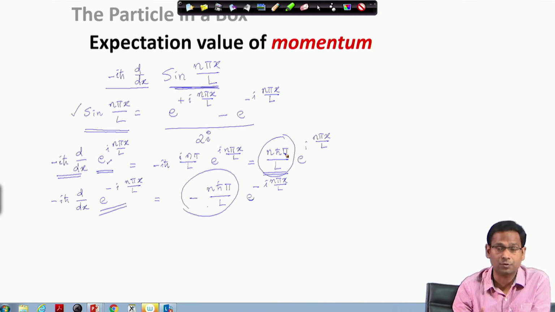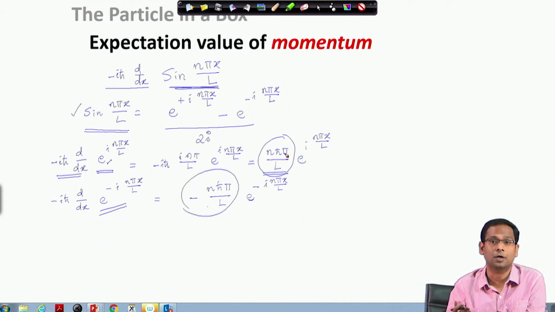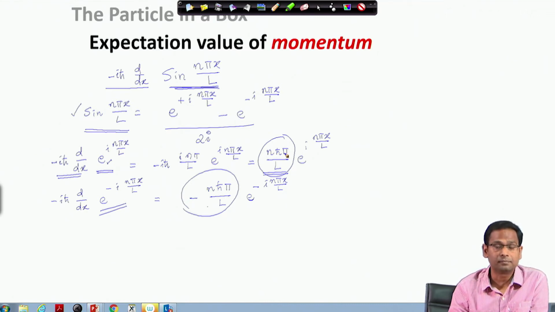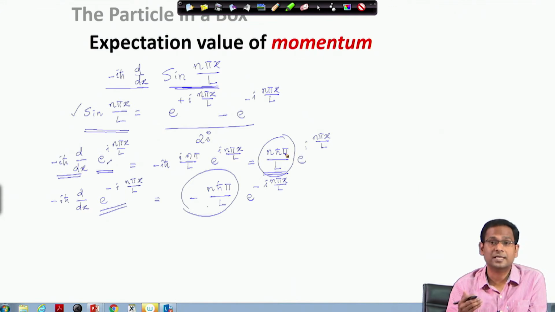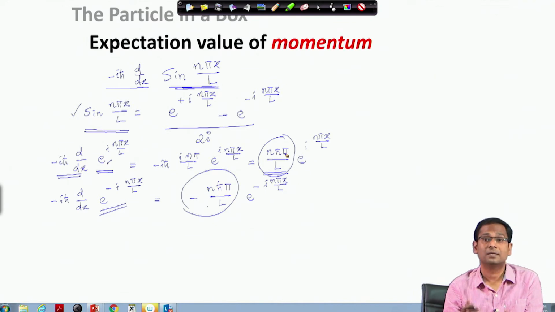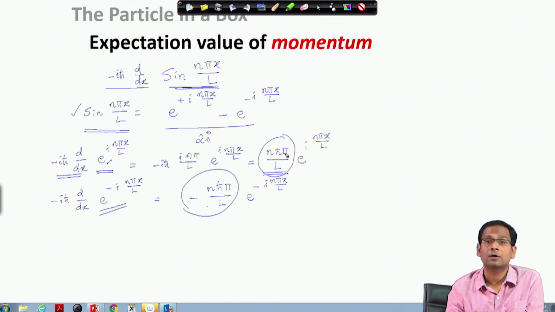So, on average, when you take both the components, the expectation value of the linear momentum turns out to be 0. So, the result that we saw, that the expectation value of the linear momentum operator for a particle in a box problem is 0, makes perfect sense. Please note that the expectation value of this linear momentum operator for the particle in a box problem does not depend on which state function I am considering. It does not matter what value of n I am considering, the expectation value is always going to be 0.